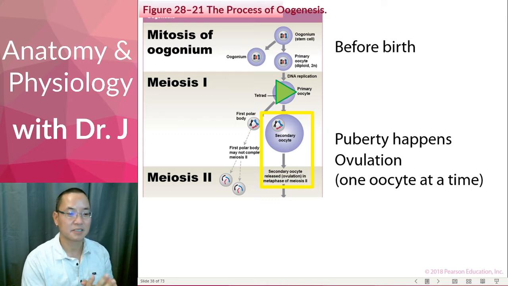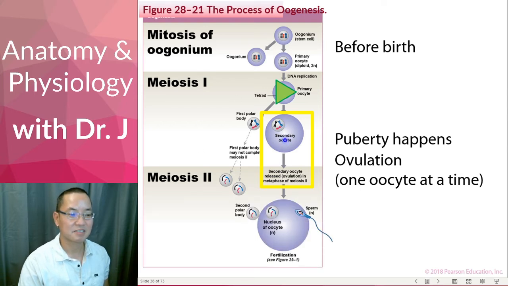So now the pause button has been undone, and it splits off into a first polar body. The first polar body does have chromosomes, but notice that the secondary oocyte is very, very big. It's not showing the rest of the contents, but it retains most of the cytoplasm and all the organelles and cytosol inside. The polar body has chromosomes, but it's pretty much a nucleus and a tiny bit of the rest of the cell. So there's unequal division of the contents besides the nuclei. Then the first polar body goes off and dissolves. And then this has to divide again.